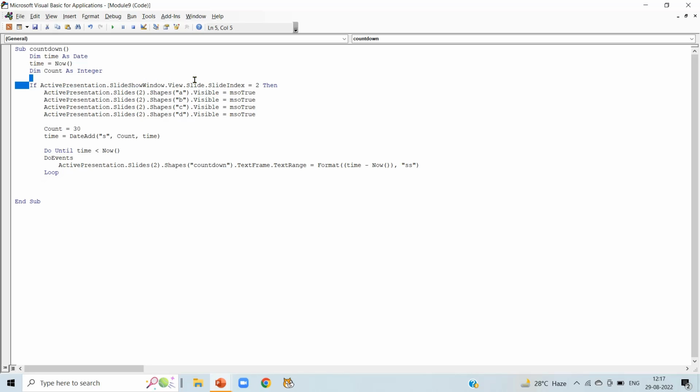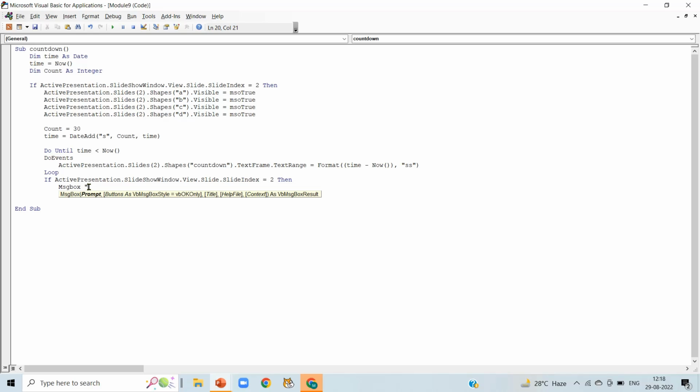Now copy this line and paste it here. Press enter and write message box time over. So when our countdown reaches 0 and we are still on slide number 2, that's why we write this if line here, then message will display time over and we divert to slide number 12, which will display the amount of money we win.